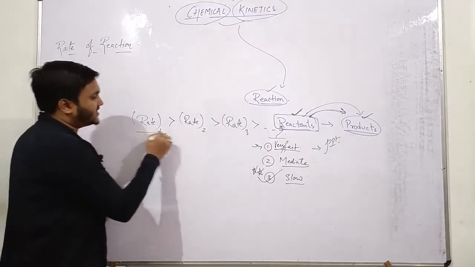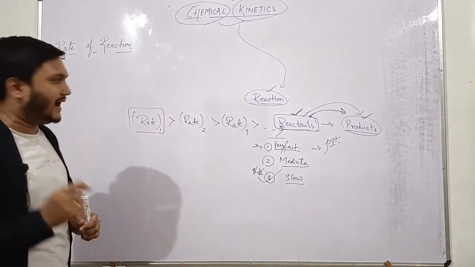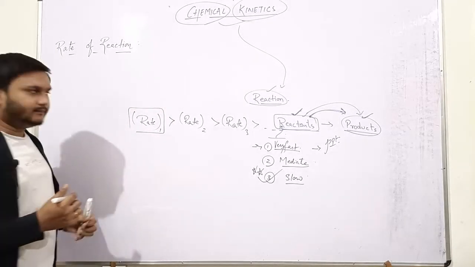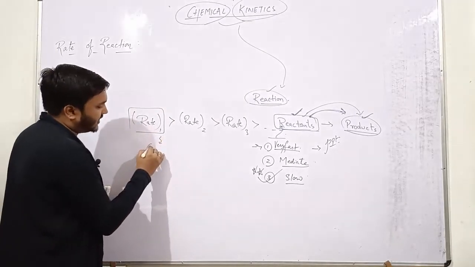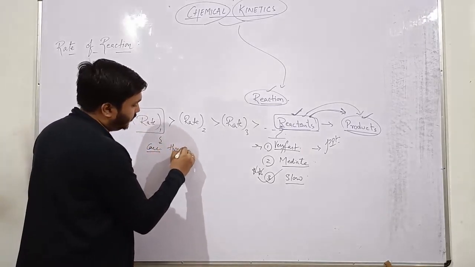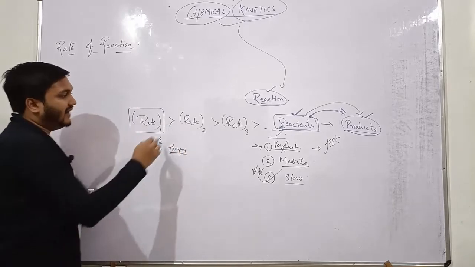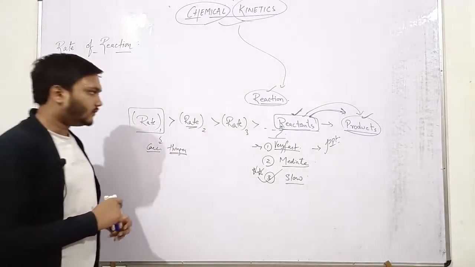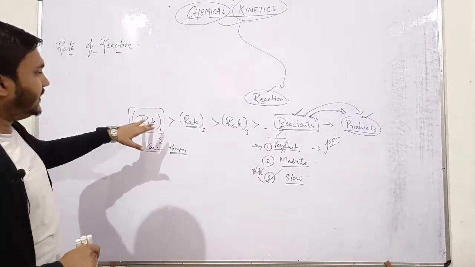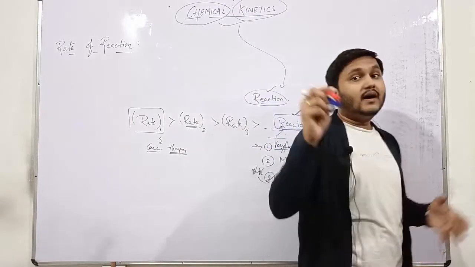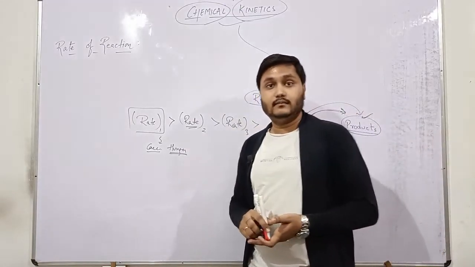When you ate the first chapati, your hunger got a little satisfied, and the concentration or the amount of hunger you have decides the speed of your eating. So basically the rate or the speed of eating chapati depends on the concentration of hunger you have.